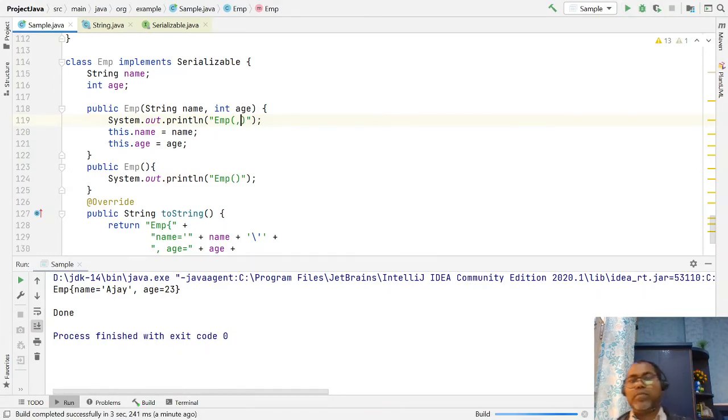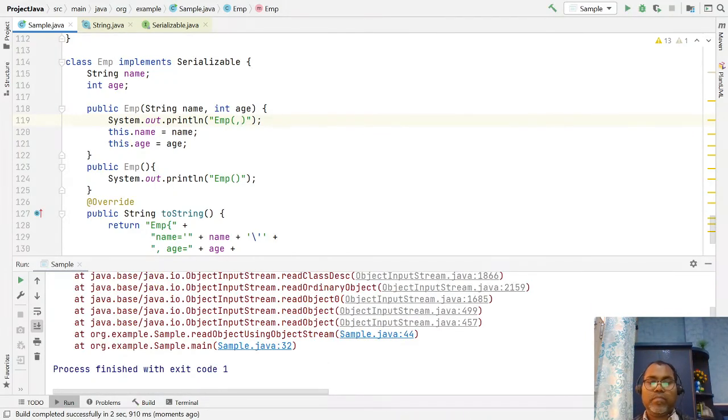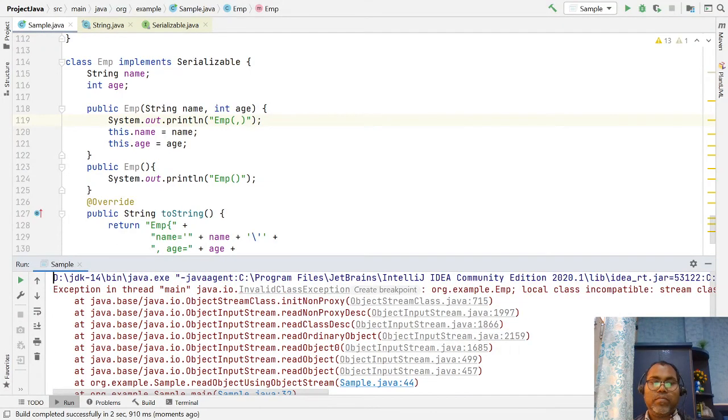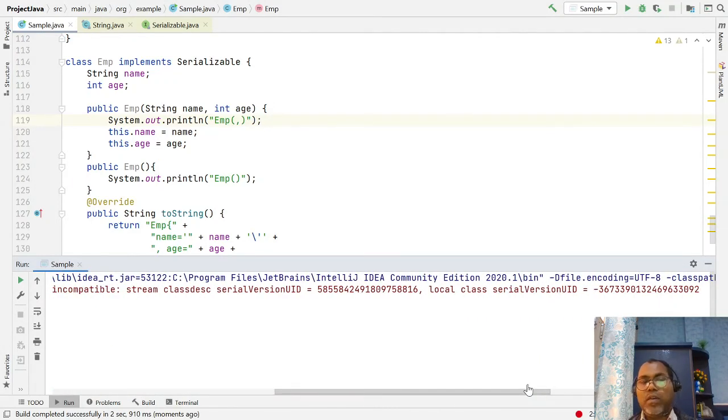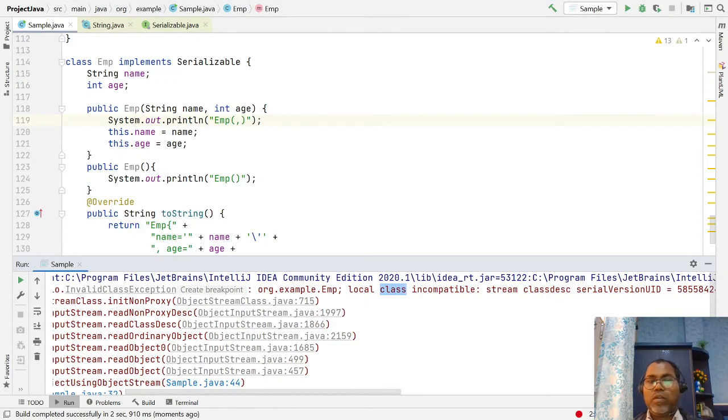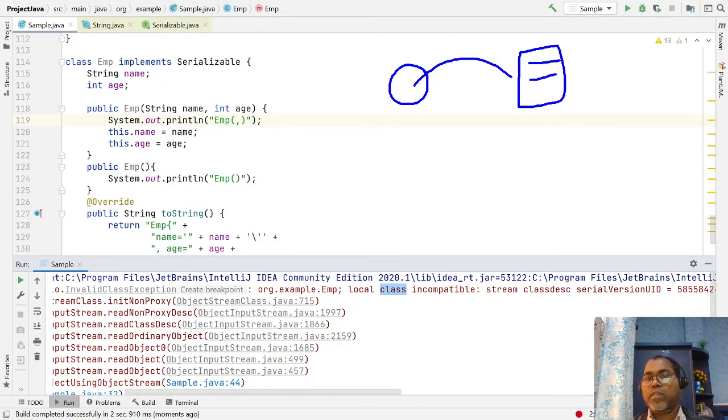If you run it, you notice what happens: when you wrote the object, the object state was something different. Now we are reading, and your Java Employee class has changed. So it shows an incompatible version.